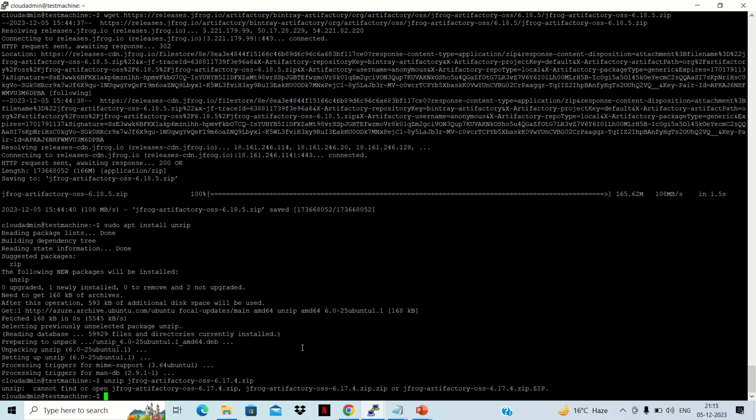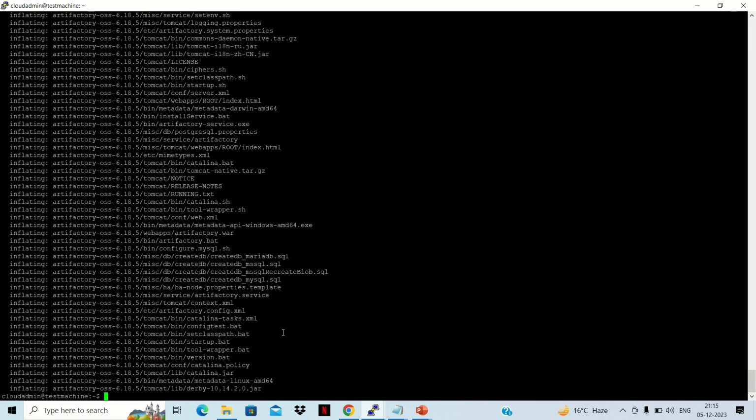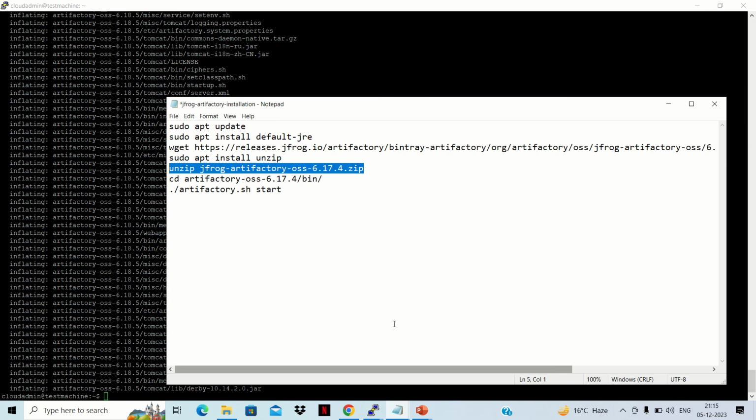It cannot find or open the file. Okay, so what we'll do, we'll change the package. So the package is 18.5. Okay, so this is also done.